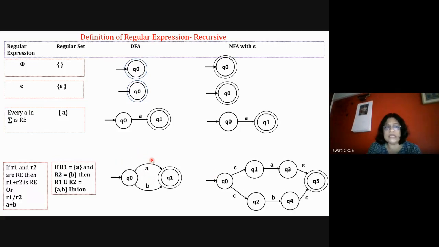So if there is any question to draw the diagram from a regular expression to NFA with epsilon, you will have to remember this is the diagram for A plus B. This looks very simple, but your regular expression will be a complicated one where you will have to utilize this logic. So keep it in mind and remember it. It's very easy to remember right now because it's general knowledge that either A or B, and epsilons are added. So remember this.